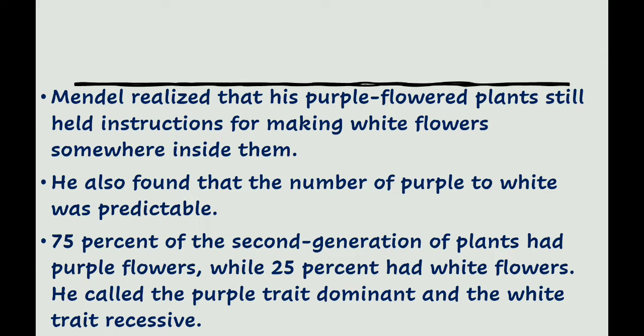Mendel realized that his purple flowered plants still held instructions for making white flowers somewhere inside them. He also found that the ratio of purple to white was predictable. 75% of the second generation of plants had purple flowers while 25% had white flowers. He called the purple trait dominant and the white trait recessive.